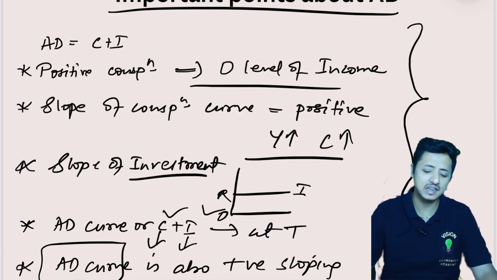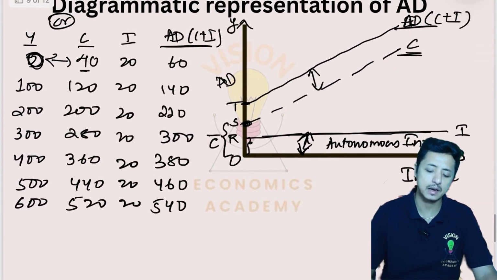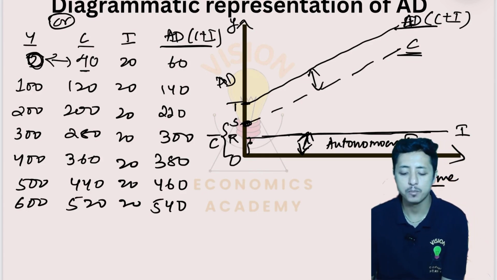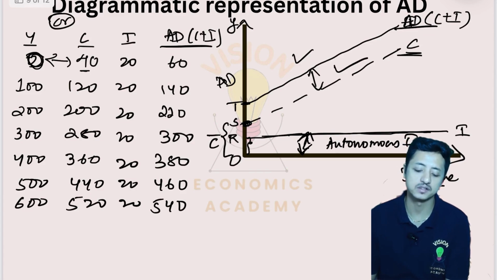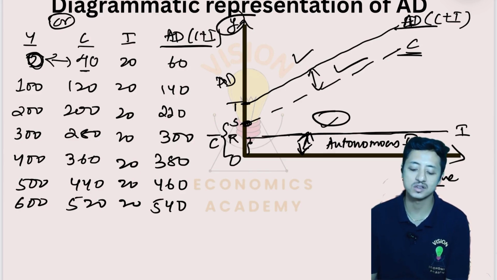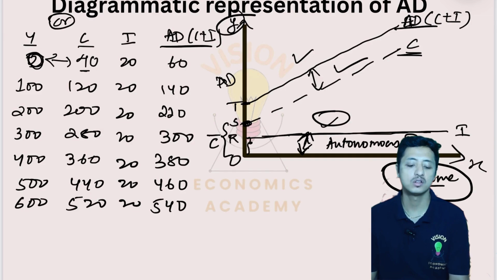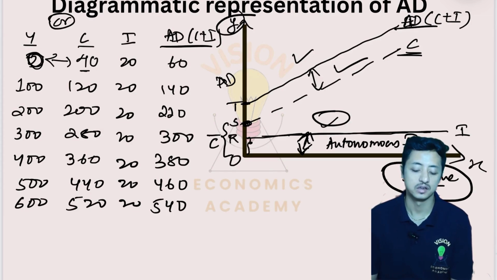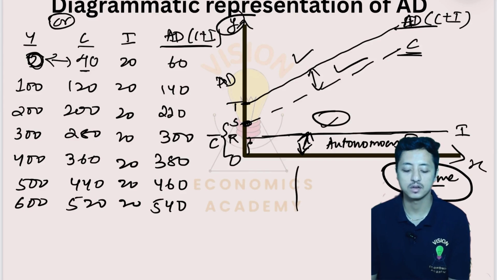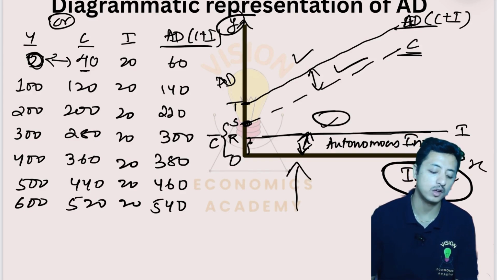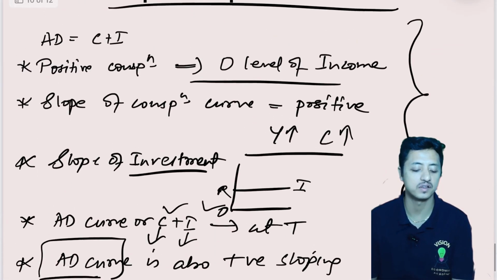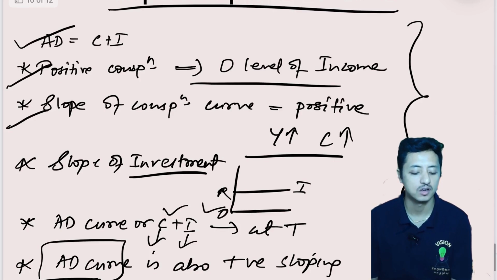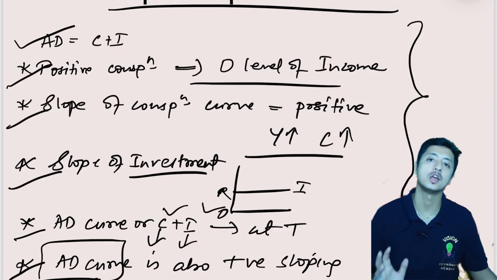Basically, if you know the schedule and the diagram, we pretty much know what all these are. Aggregate demand is positive sloping, the consumption curve is positive sloping, autonomous investment is a straight line parallel to the x-axis, what is represented by the y-axis, what is represented by the x-axis. All these are very easy. Now if you know this, you will know each and everything about these points. These are very easy points to remember or to understand.